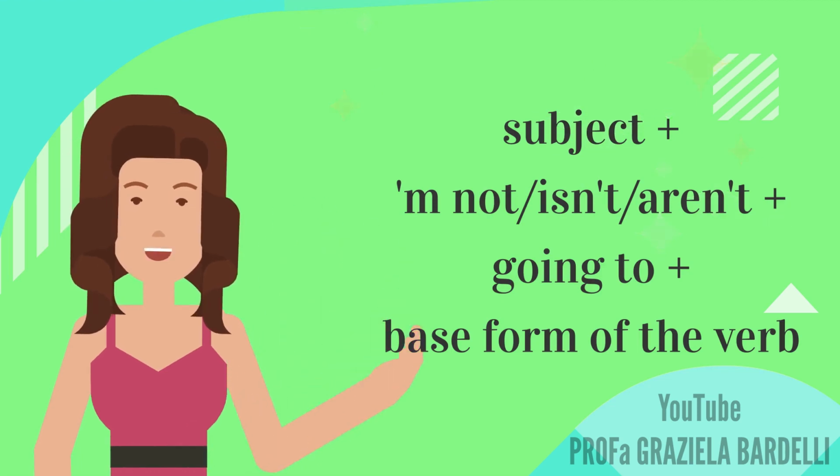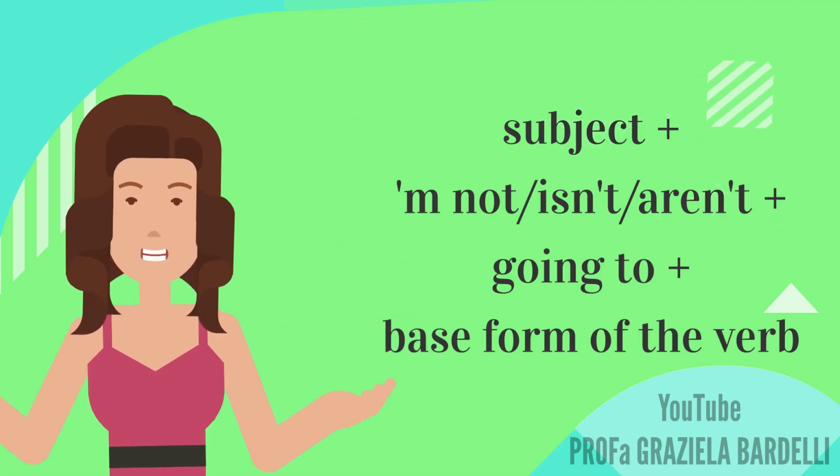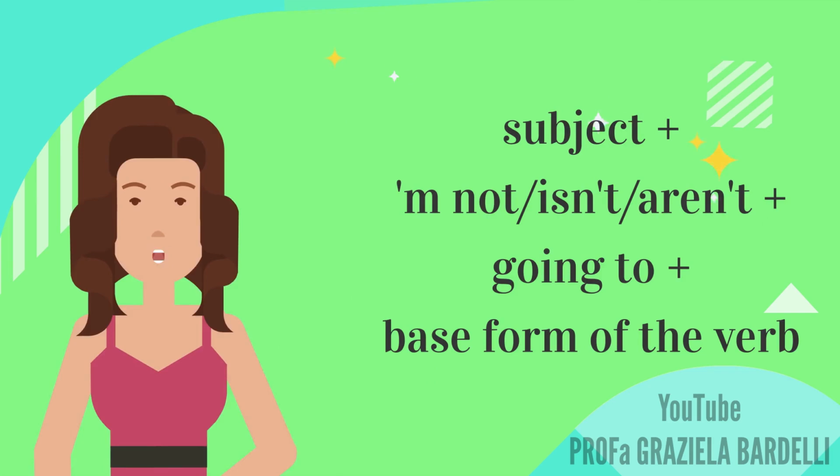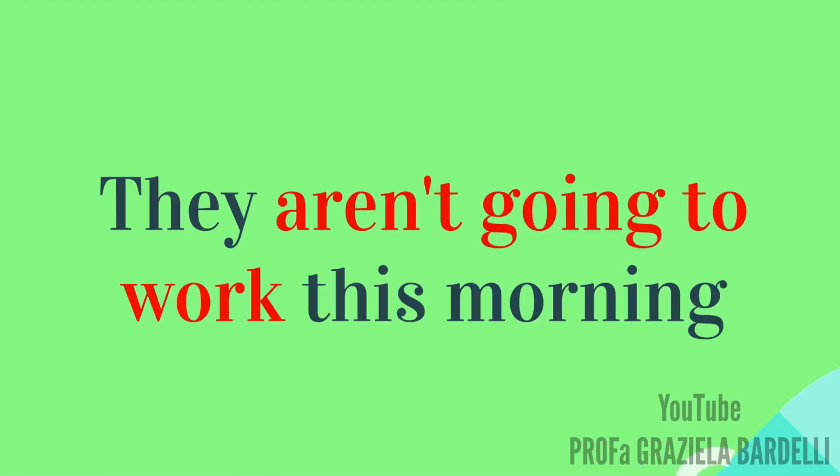The short negative form of going to is subject plus apostrophe m not, isn't, aren't, plus going to, plus base form of the verb. For example, they aren't going to work this morning.